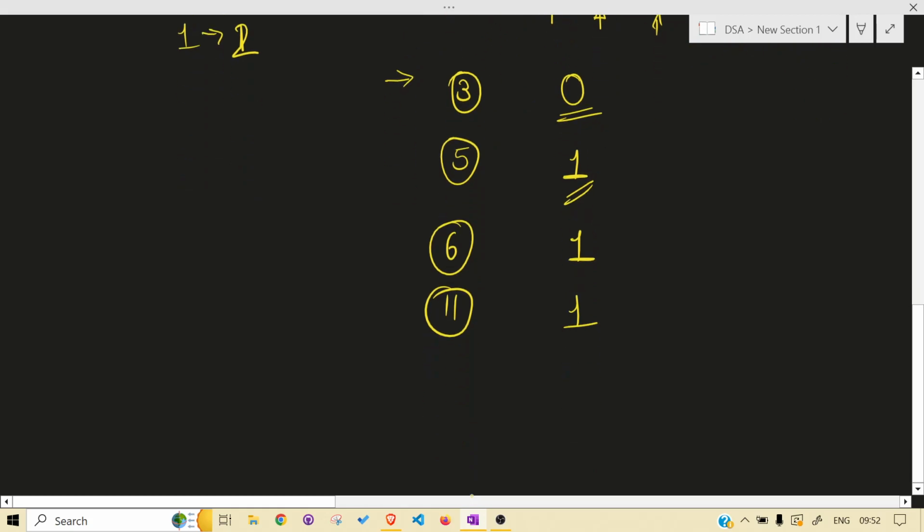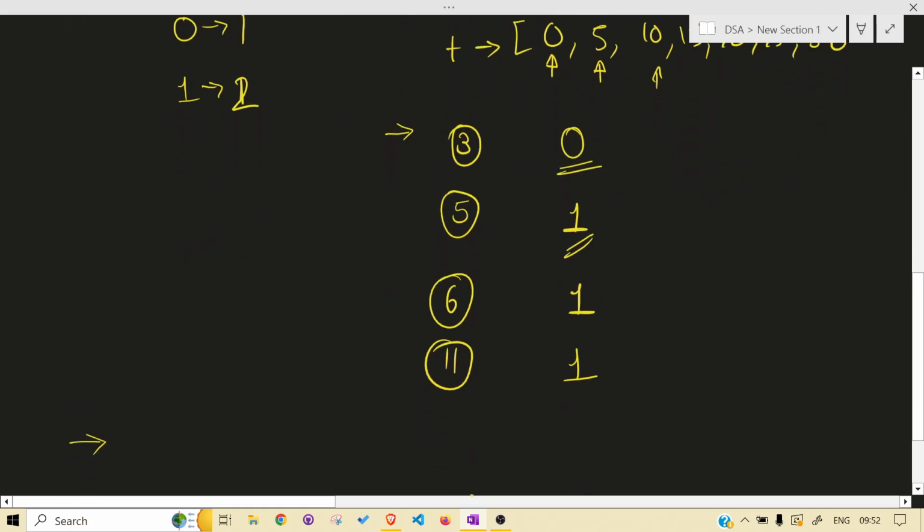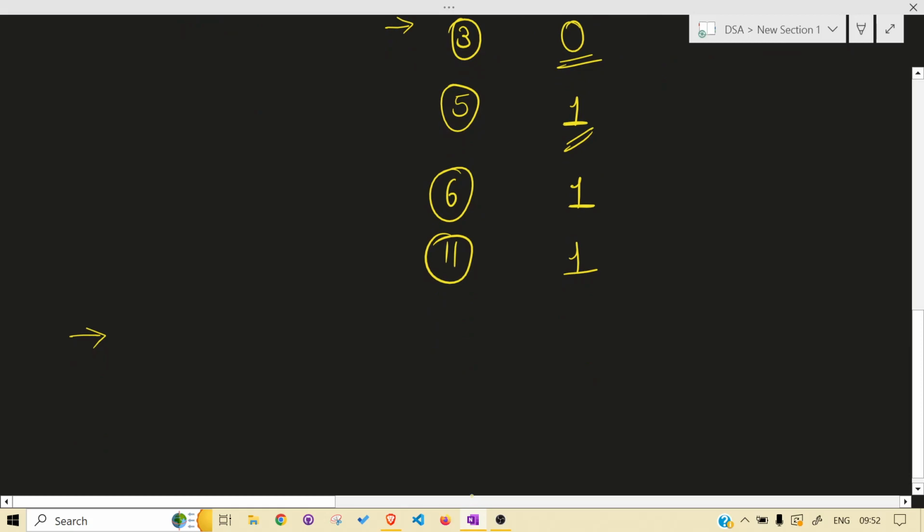First things first, we need to have the count of votes of each person, that is for sure. Which data structure can we use to keep a count of votes per person? I think a hash map, isn't it? Or better, we can use a hash table.